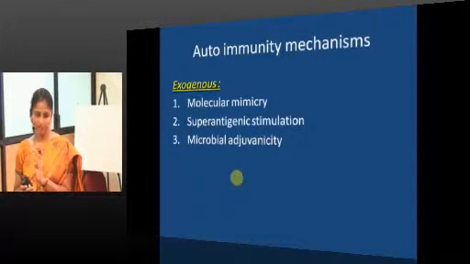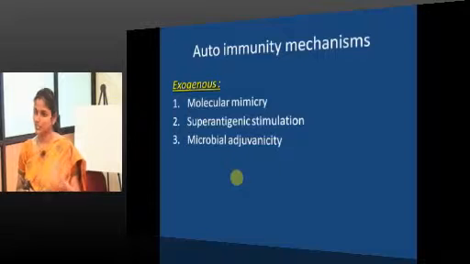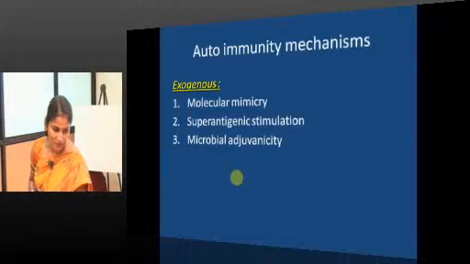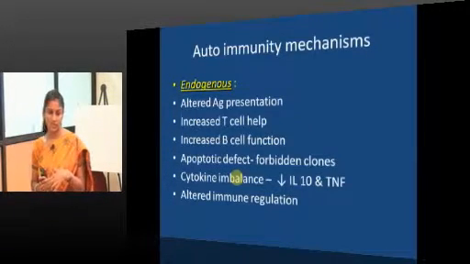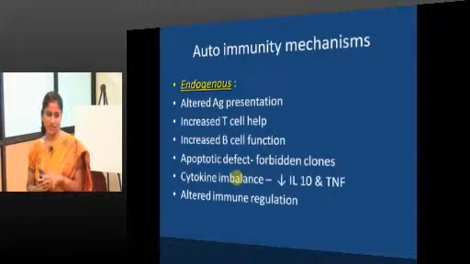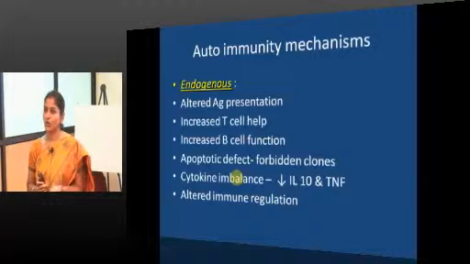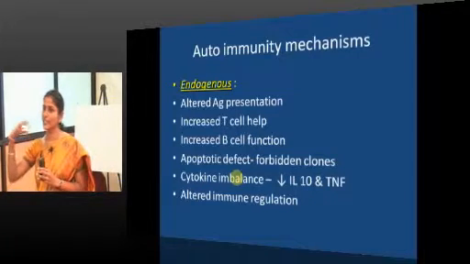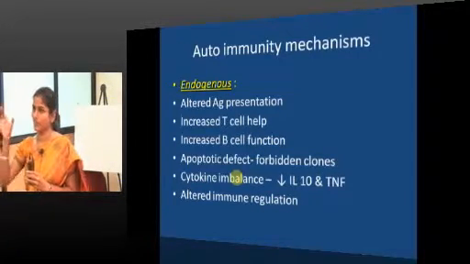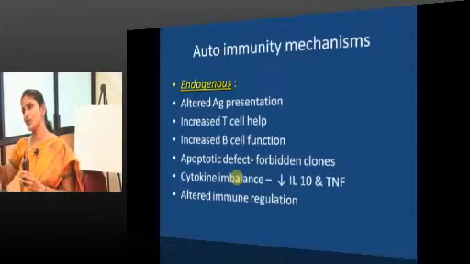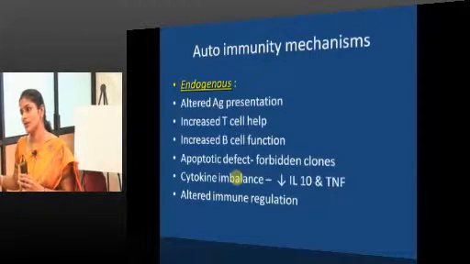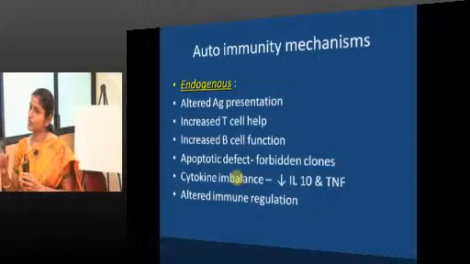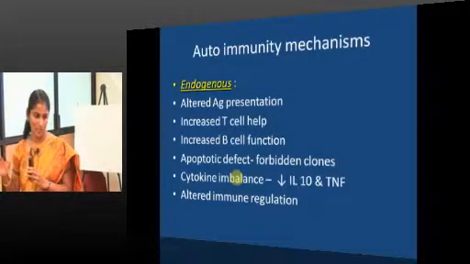Superantigenic stimulation and microbial adjuvancy, all these conditions will result in autoimmune mechanisms. Endogenous causes include altered antigen presentation, increased T cell help, increased B cell help, and apoptotic defects, that is what is called activation induced cell death. Even at that level they will be induced to apoptosis. When that apoptosis part is defective, such self-reactive clones will do their destructive role.